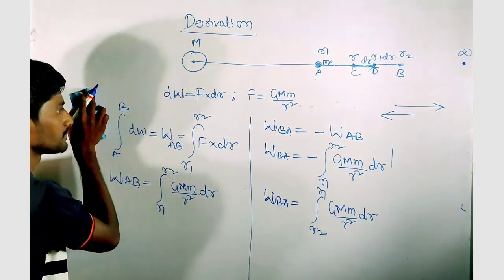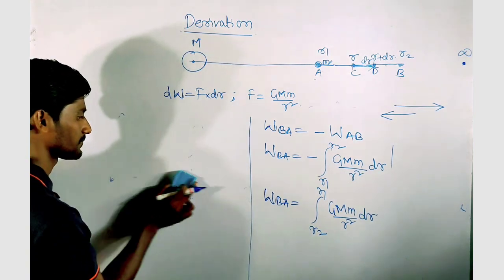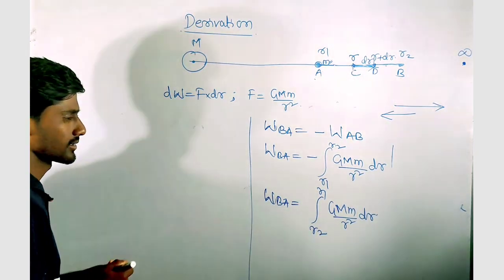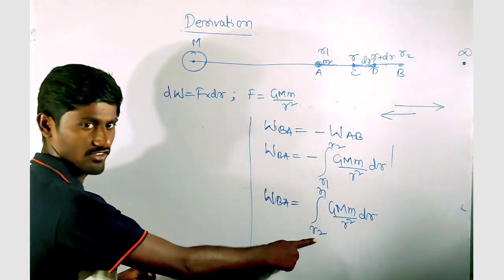Now further, I will just make this R2 as infinity.